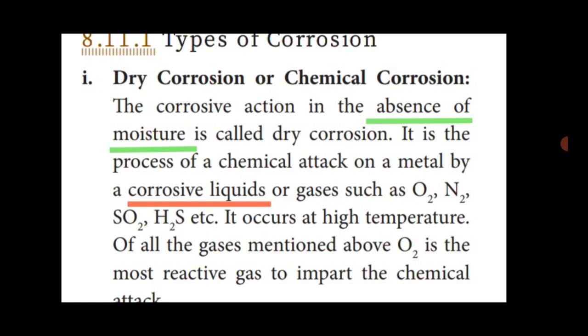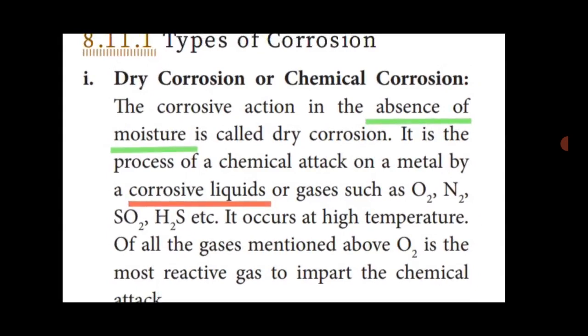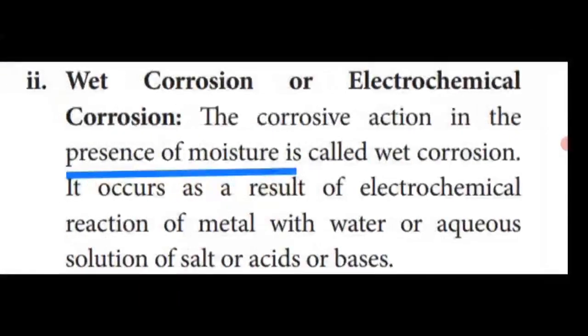Corrosive reaction occurring in the absence of moisture is called dry corrosion. Dry corrosion occurs at what temperature? High temperature only. One more important question: dry corrosion occurs at what temperature? High temperature. Which gas is more reactive? Oxygen gas. Let's see the other type of corrosion, which is wet corrosion.